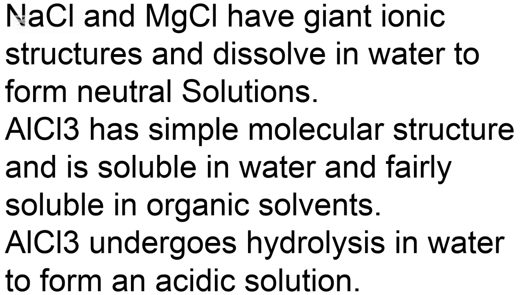Aluminium chloride has a simple molecular structure, dissolves in water, and is fairly soluble in organic solvents. Aluminium chloride undergoes hydrolysis in water to form an acidic solution.